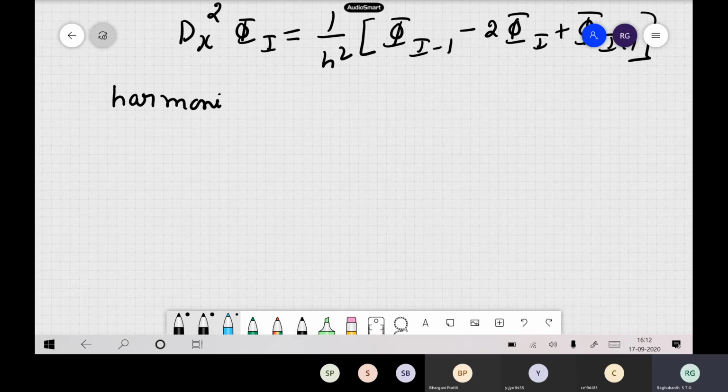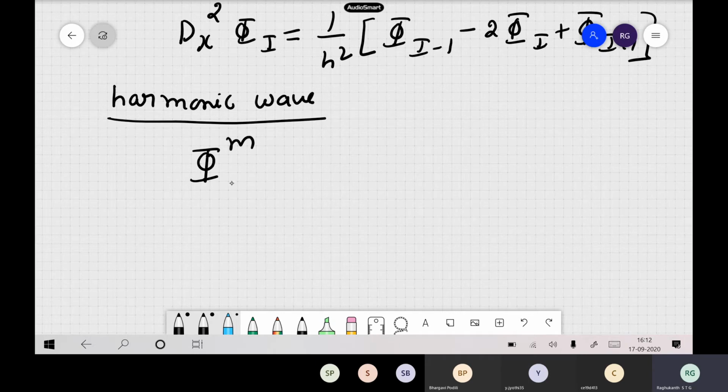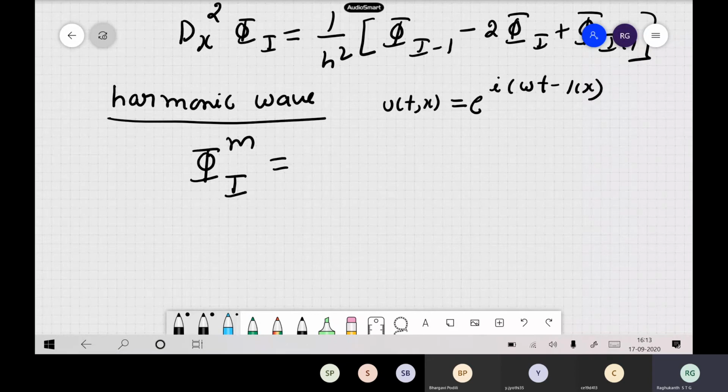So if we are having any harmonic wave, how do we represent it in finite difference? So phi, you have time, then you have space in one dimension. You remember we wrote it as e to the power i(omega t minus kx). Okay, so this is our harmonic wave. How do you represent this wave in finite difference?